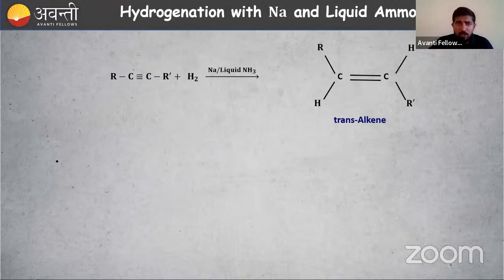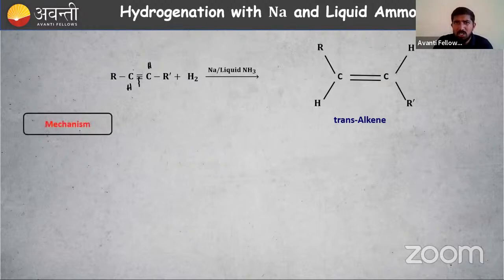Same thing, we are taking an alkyne, then breaking the pi bond. Then how to add hydrogen? One hydrogen to this side, one hydrogen to the other side, so I will get a trans alkene. So the trans alkene is formed here. What's the reagent used? Sodium in liquid ammonia. Reagents are very important in organic chemistry, right?